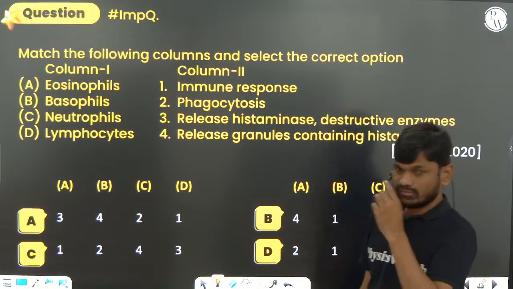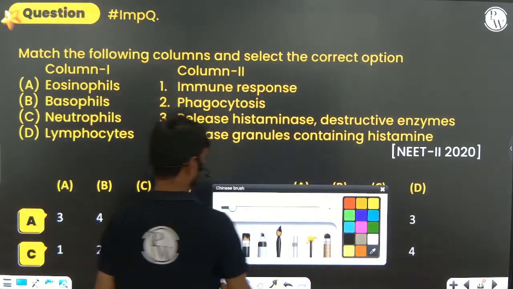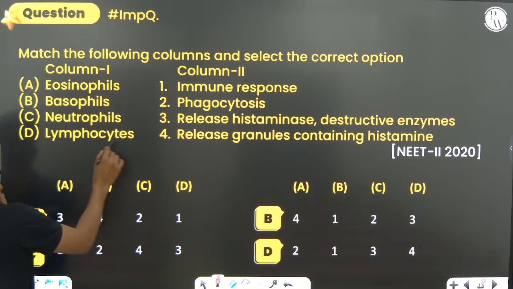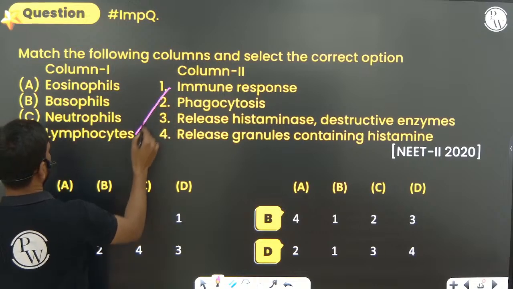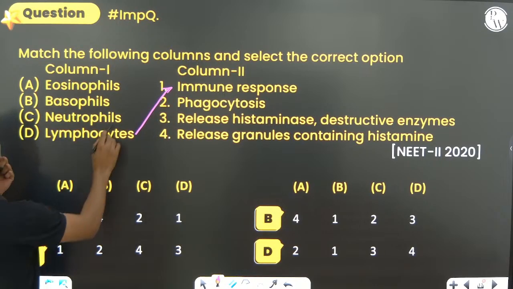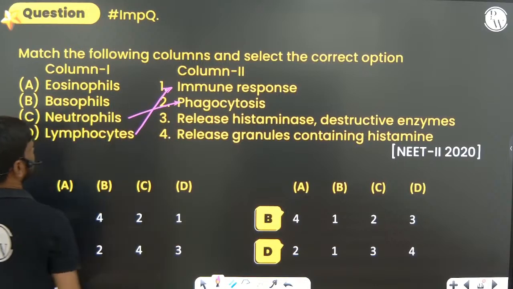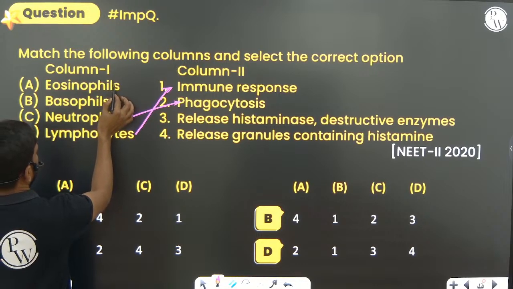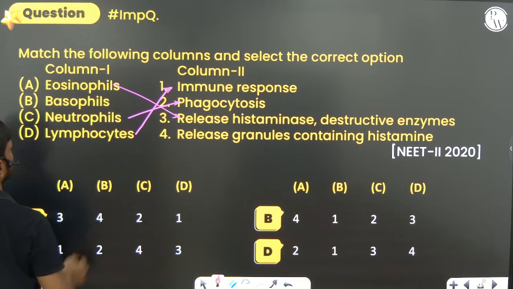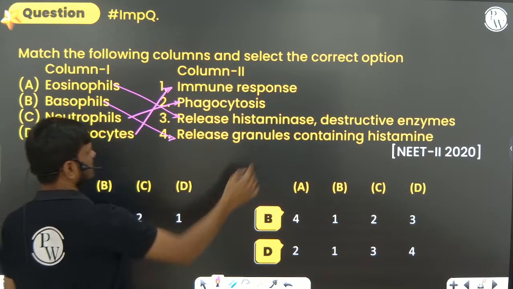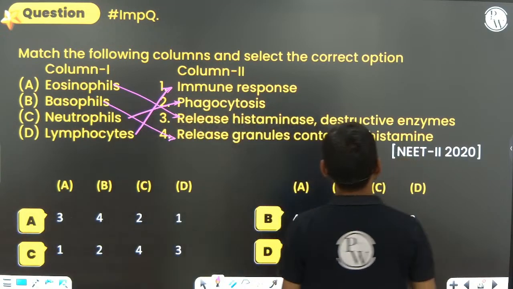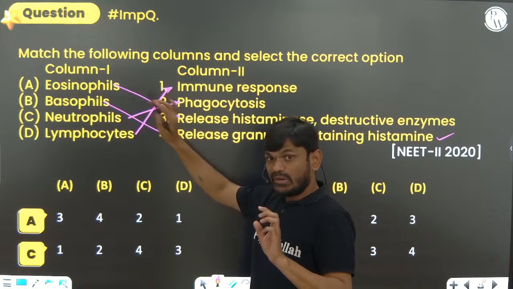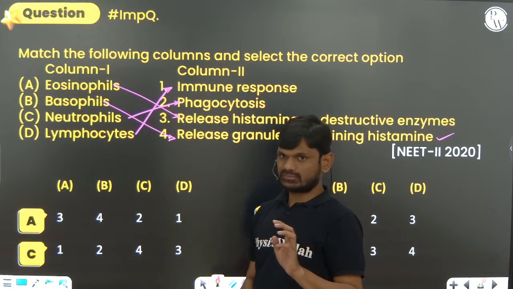This is a matching question, very important. It was given in 2020 phase 2, corona time. Lymphocytes are for immune response because they produce antibodies. Neutrophils are phagocytic cells. Eosinophils release histaminase for destruction. Basophils release granules containing histamine. Eosinophil numbers increase during allergic reaction.